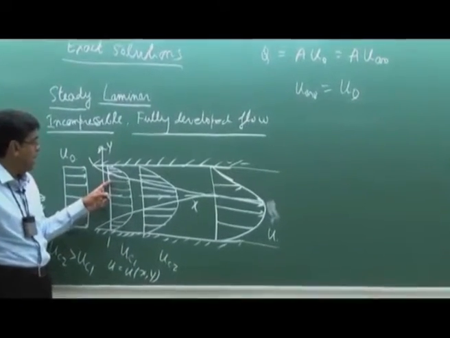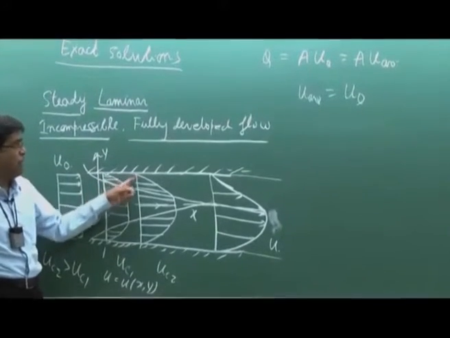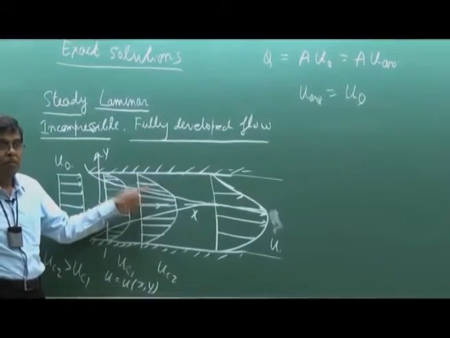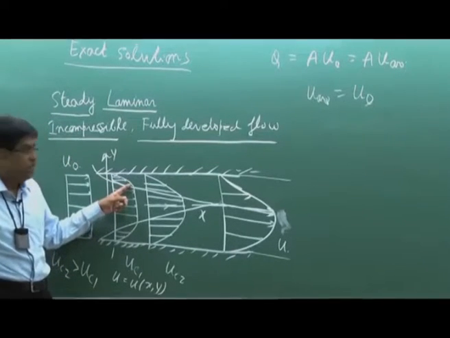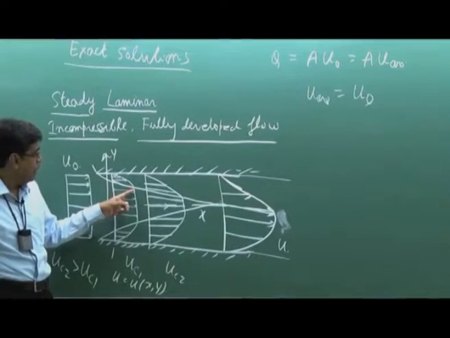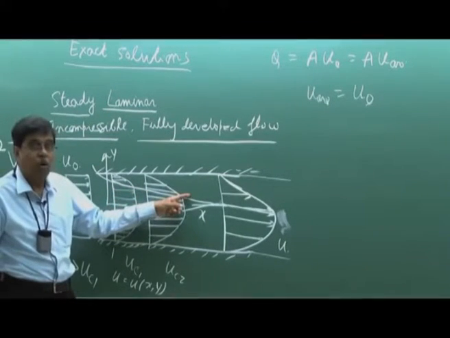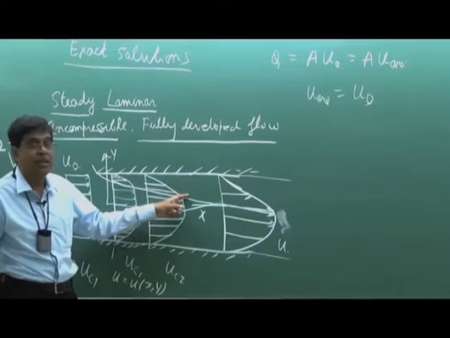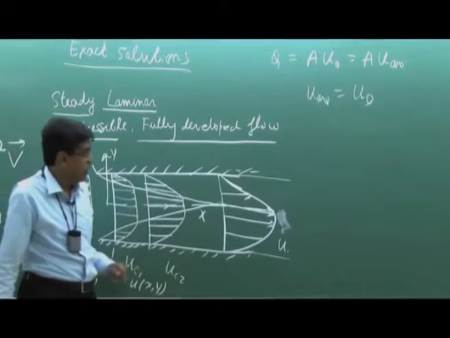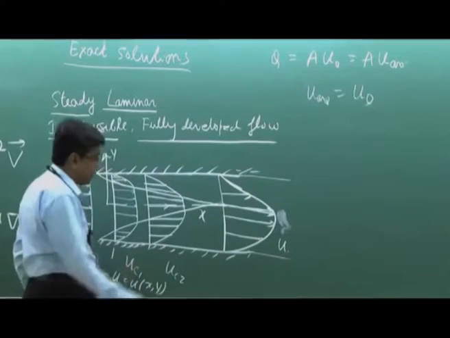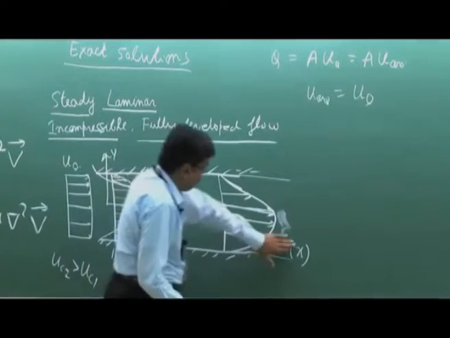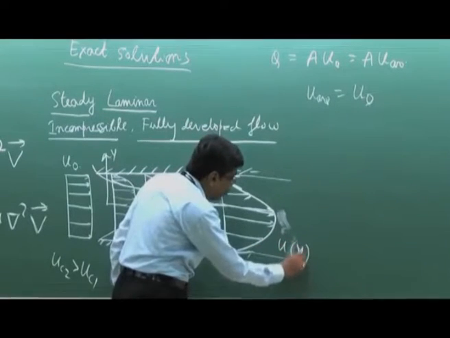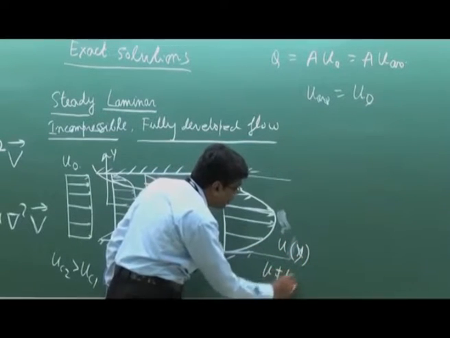If you see at any x, U is a function of y, and at any y, U is a function of x, because at a fixed y, here the flow is in the potential core, but if you go along the flow direction, it will be within the retarded boundary layer. So U is both a function of x and y, but when this, sorry, U is a function of y only, U is not a function of x.